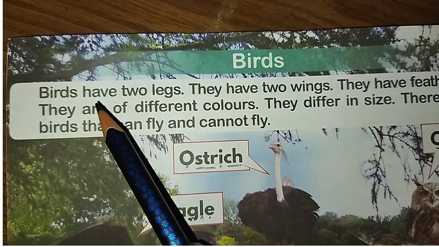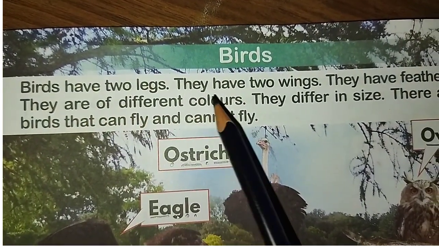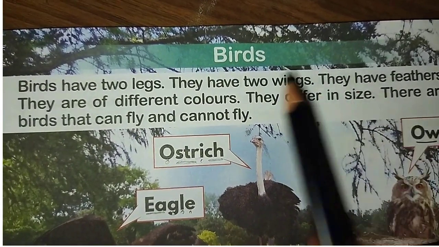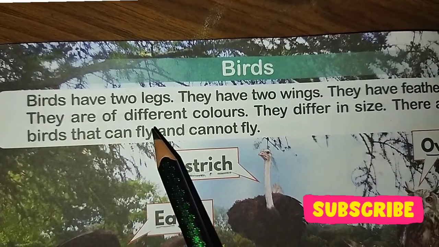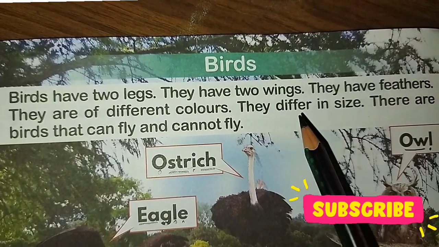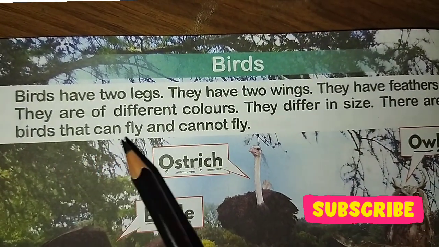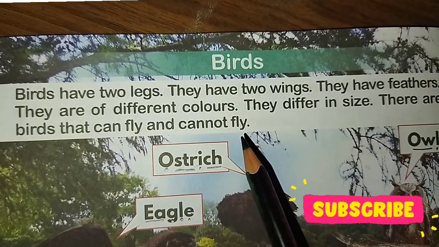Today let us see birds. Birds have two legs. They have two wings. They have feathers. They are of different colors. They differ in size. There are birds that can fly and cannot fly.